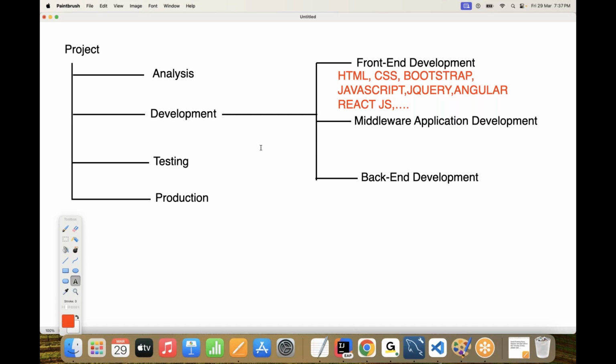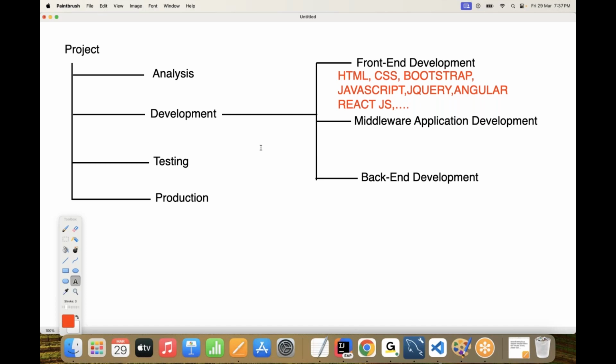What programming languages are available to prepare these applications? If we take .NET, there we have to use C#.NET, ASP.NET, the MVC framework, and so on. If we take Python as a programming language, there we have to use core Python, advanced Python, and the Django framework, or Flask, or maybe REST API, Fast API, and so on. Some other technologies we are able to use if we take Python.